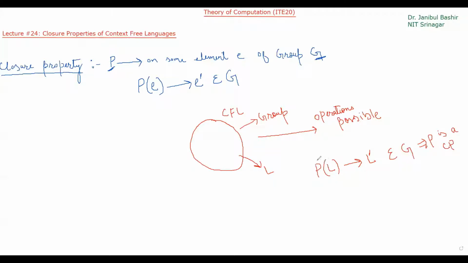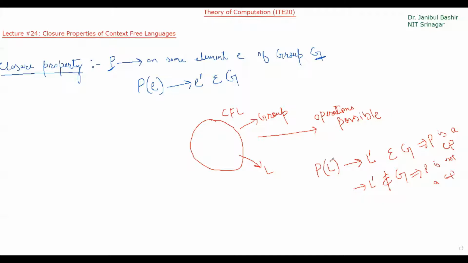However, if after applying an operation on the elements of this group, the new element that we get does not always belong to this group, maybe it belongs to this group for some elements and it may not belong to this group for some other elements, that means it is not true for all. Then in that case, P is not a closure property.